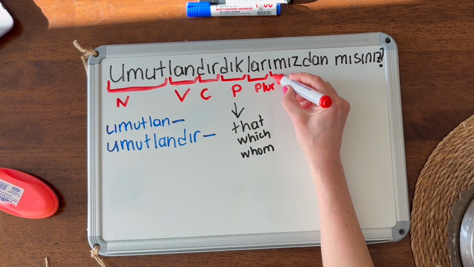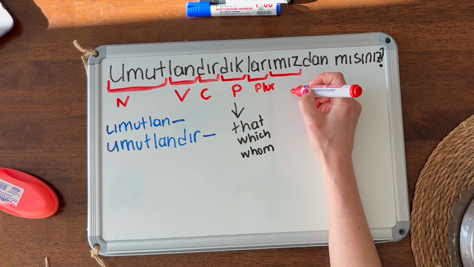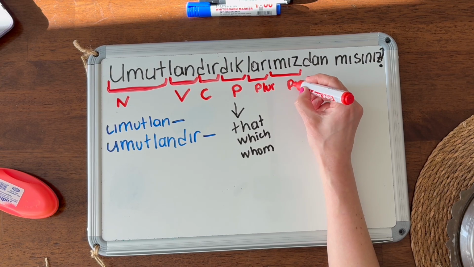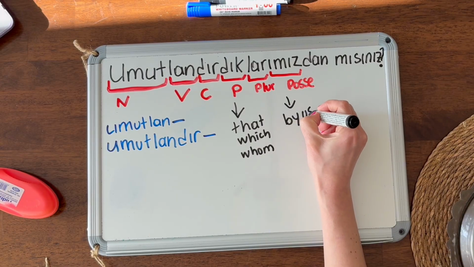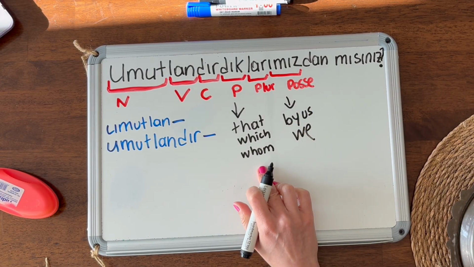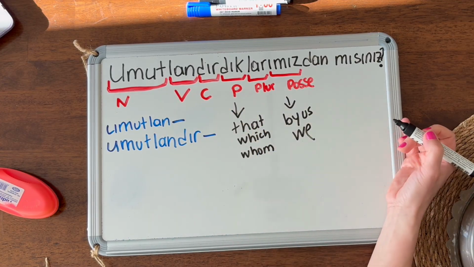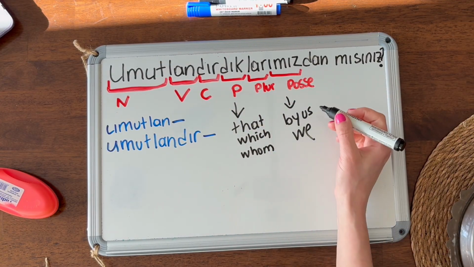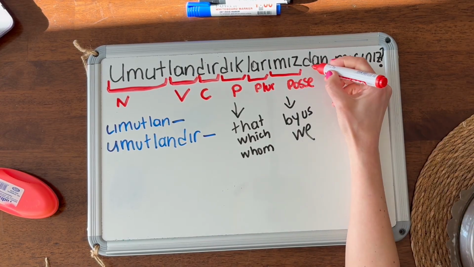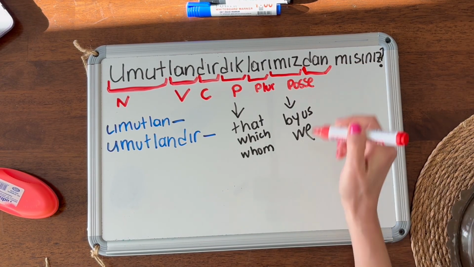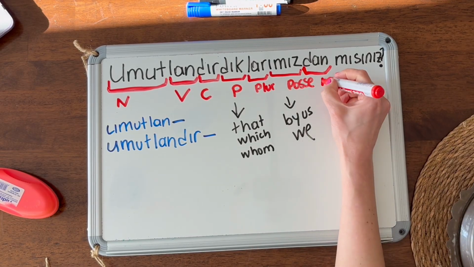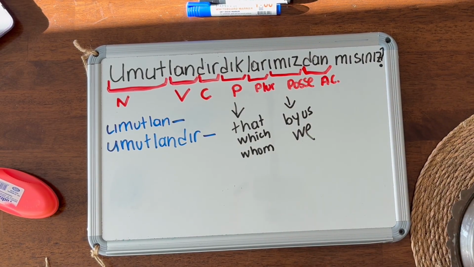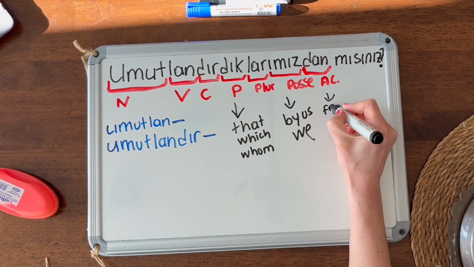So, we have umuz here. This means either by us, this is a possessive, okay? Possessive. It can be by us or we. So, we, that, and we will go back from here to the beginning. So, let's see what is next. Done. Watch out my noun cases video and you will see that this is one of the noun cases. This is the ablative case, okay? It means ablative case, from the noun cases, ablative case. This means either from or among, okay?